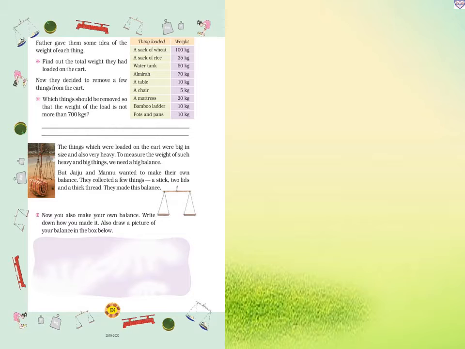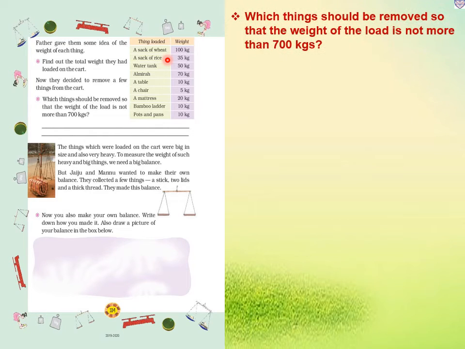Now same page, page number 134. Now they decided to remove a few things from the cart. Why did they decide to remove a few things from the cart? Because the total weight of the cart load, whatever they loaded, became 835 kg. The horse will only pull 700 kg. So they decided some things should be taken out from the cart. So what have they taken out?